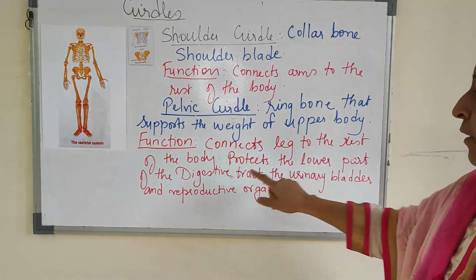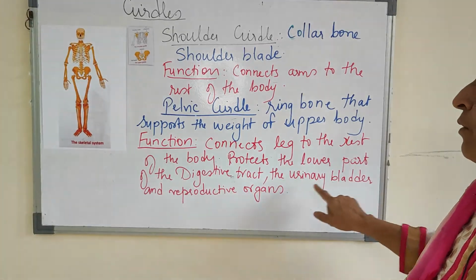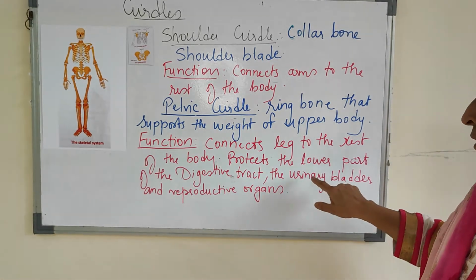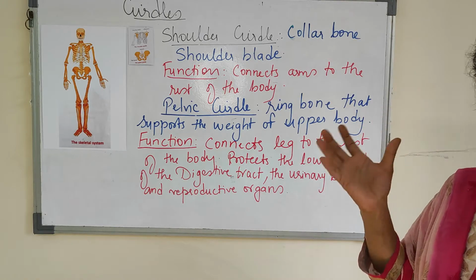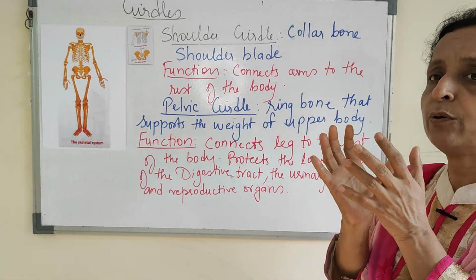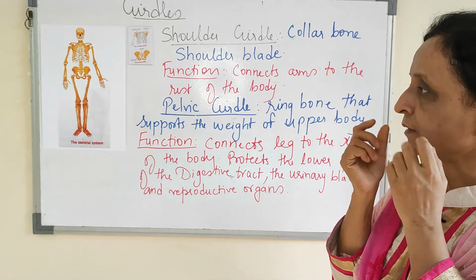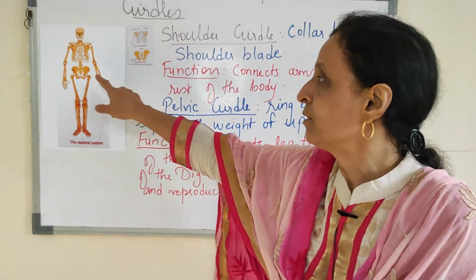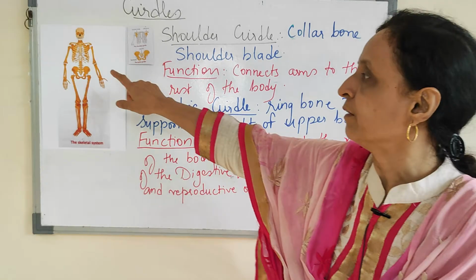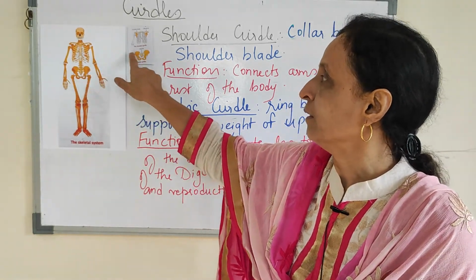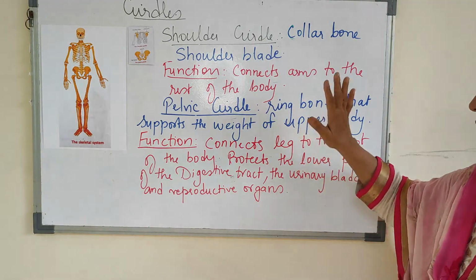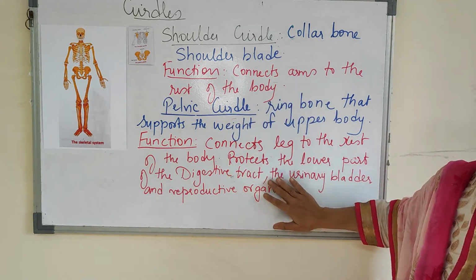Protects the lower part of the digestive tract, the urinary bladder, and reproductive organs. Urinary bladder is the bag which will store urine, and it has to be protected. It's a soft bag. So this is the function of the pelvic girdle. This is the pelvic girdle. Hip bone, sacrum forms the pelvic girdle. Protects the important organs.